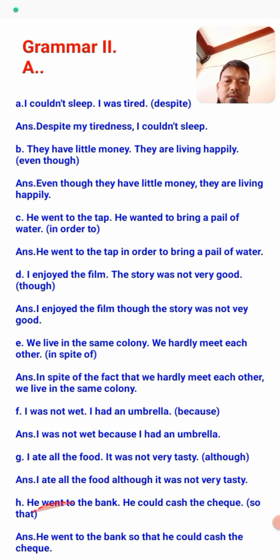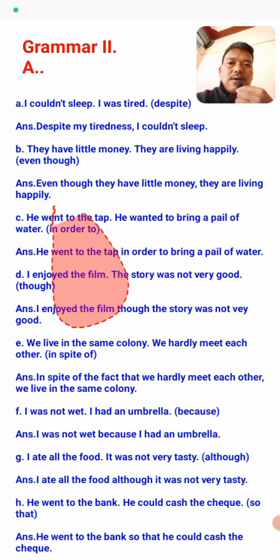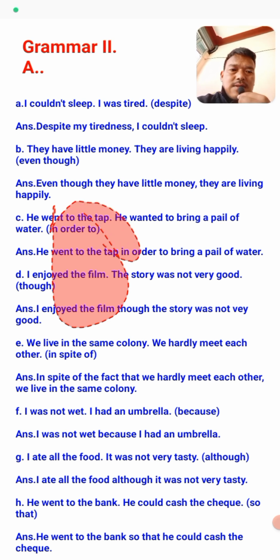And the last one is: he went to the bank. He could not cash the check. So that is the connective here. And the answer is: he went to the bank so that he could cash the check. Students, this is how we use connectives to join pairs of sentences in this exercise.